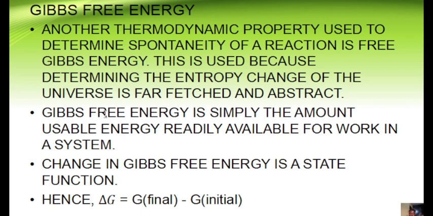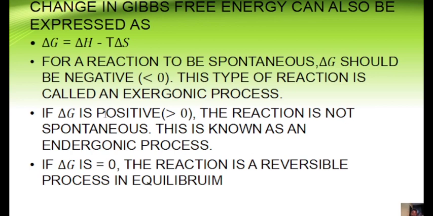Why is it a state function? Because as you can see, Gibbs free energy is dependent on the final and the initial values only. So have that in mind: instead of using the change in entropy of the universe, Gibbs free energy is preferably used because we can actually get the values for it. Now, the change in Gibbs free energy is expressed as dG = dH - TdS, and the implication is we can actually find these values.